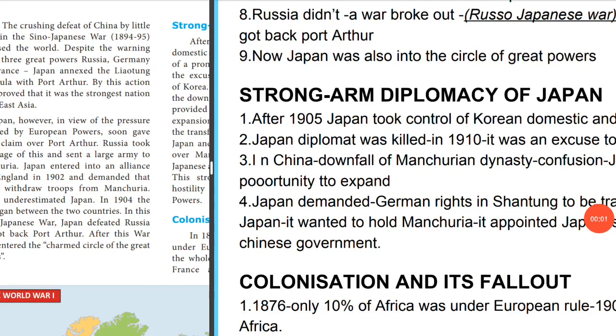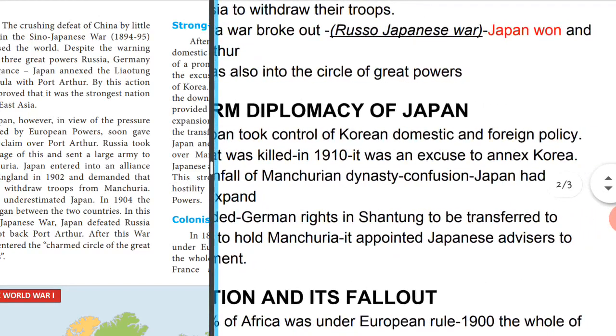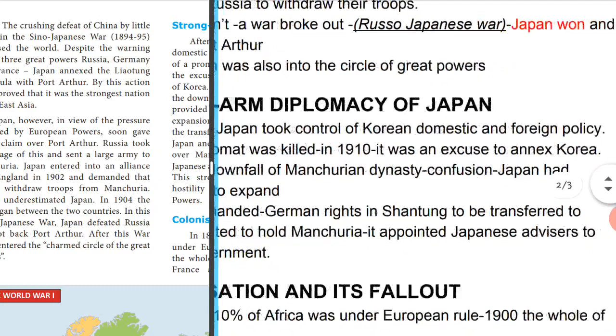So next we move on to the strong arm diplomacy of Japan. Here Japan was becoming more and more powerful. Diplomacy means tactfulness. Tactfulness means cunningness, so by political means they were becoming cunning. After 1905, Japan took control of Korea. In what way did it control Korea? In its domestic and foreign policy, Japan took control.